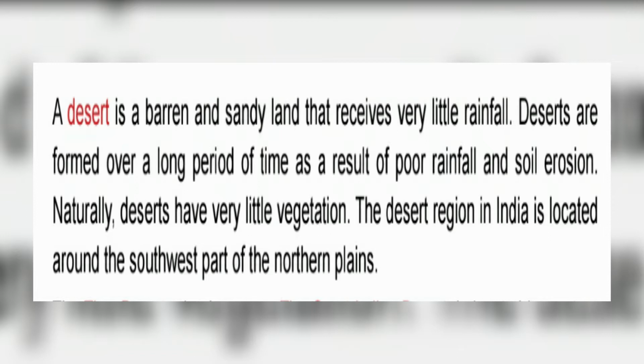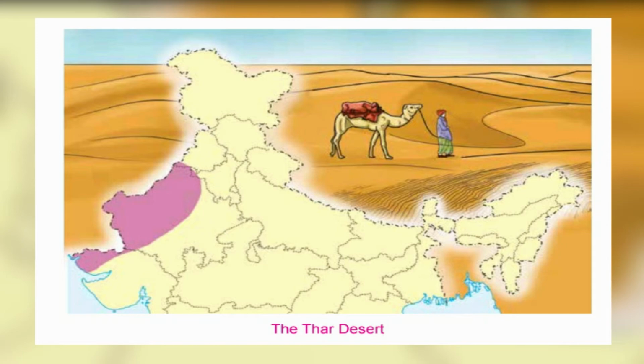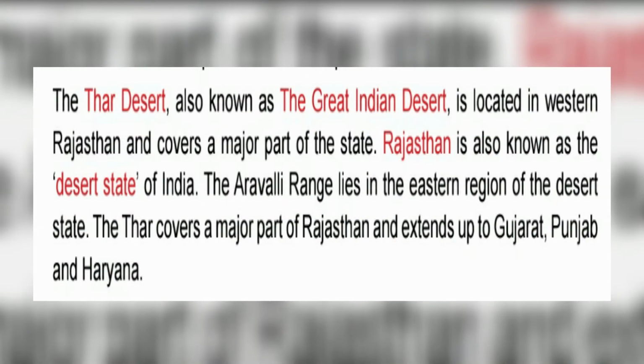The desert region in India is located around the southwest part of the northern plains. You can see the map. Refer the picture. The Thar Desert, also known as the Great Indian Desert, is located in western Rajasthan and covers a major part of the state. Rajasthan is also known as the desert state of India.